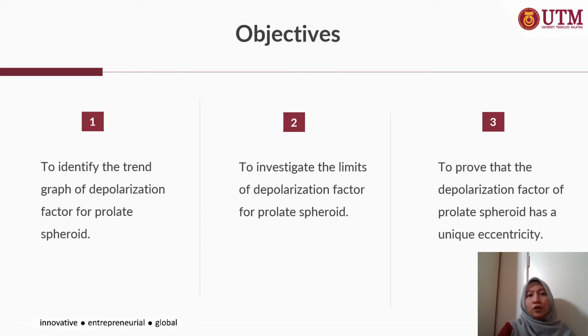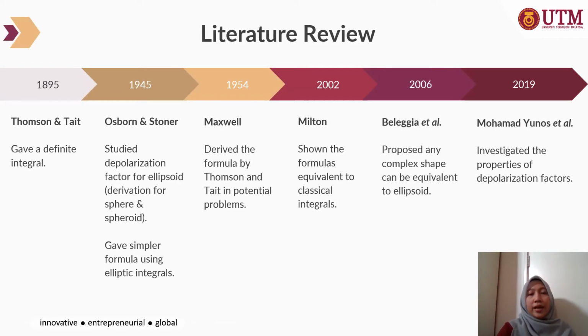Proceed with the objectives of this study. First, we want to identify the trend of the graph of the depolarization factor, whether it is increasing or decreasing, for a prolate spheroid. Next is to investigate the limits of the depolarization factor for a prolate spheroid, in between 0 and 1. And the last one that we are concerned with is to prove that the depolarization factor of a prolate spheroid has a unique eccentricity.